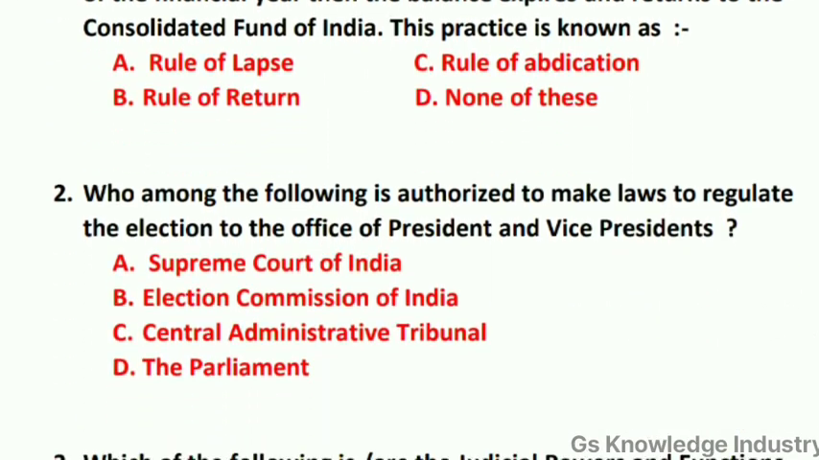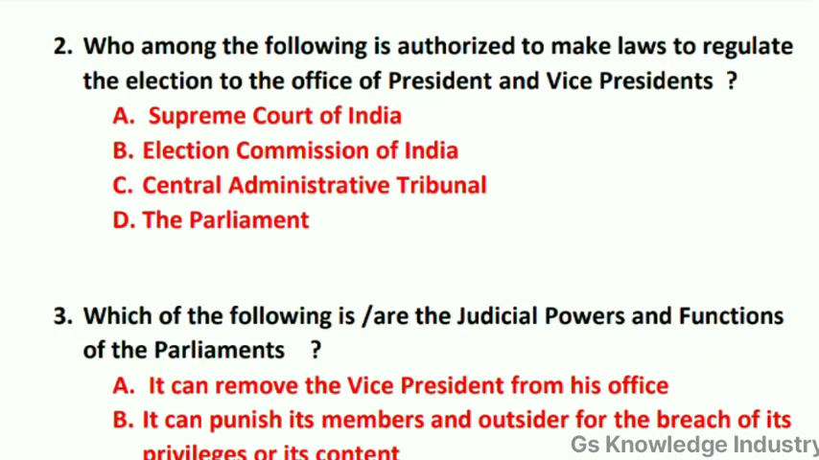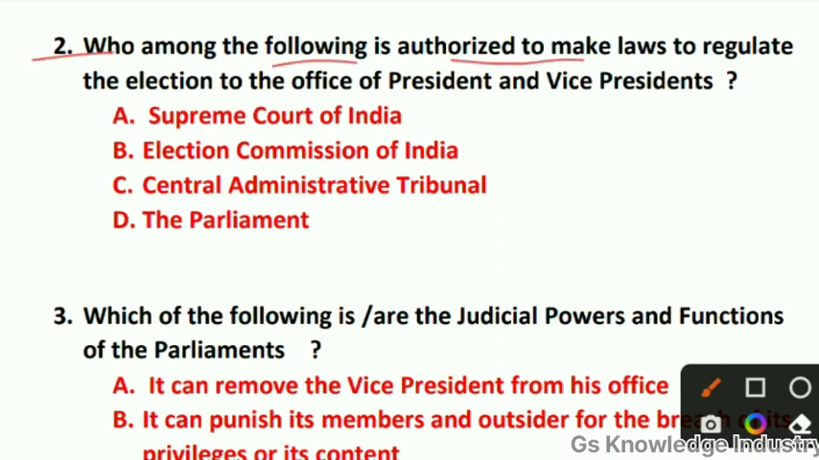And question number two: who among the following is authorized to make laws to regulate the election to the office of President and Vice President? Option A, Supreme Court. Option B, Election Commission of India. Option C, Central Administrative Tribunal. Option D, the Parliament. Here the right answer is option D. Option D is the correct answer, right? The Parliament.